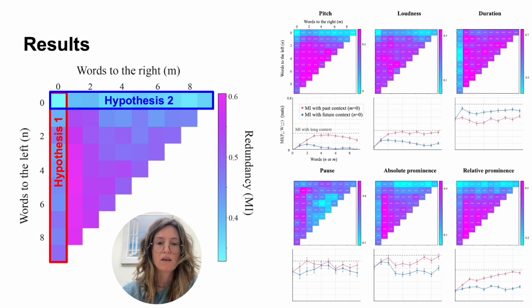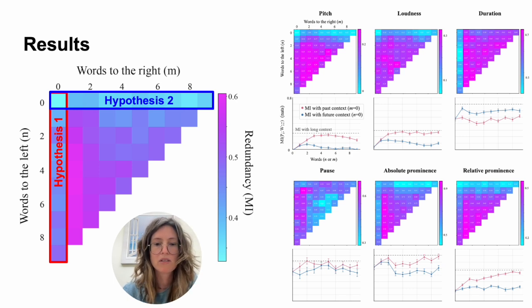We computed this heat map, or the redundancy, of 6 different prosodic features based on previous literature and features of interest in other studies, but of course other features can also be used in the future. We used the mean pitch of a word, the loudness, the duration, and a pause after a word. We also used prominence, which is a composite feature using pitch, loudness, and duration together to give a representation of prosodic prominence or the stress. We used just the absolute value and also relative to the previous word.